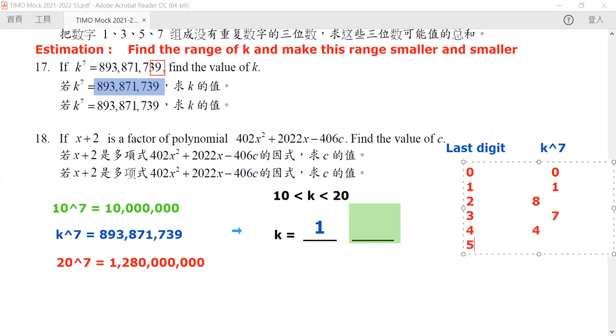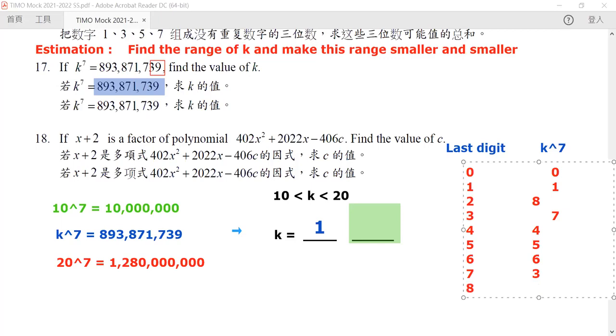If it is 5, because all the powers of 5 have a last digit of 5, the same thing goes for 6. What about 7? 7, if raised to the power of 7, has a last digit of, unfortunately, 3.